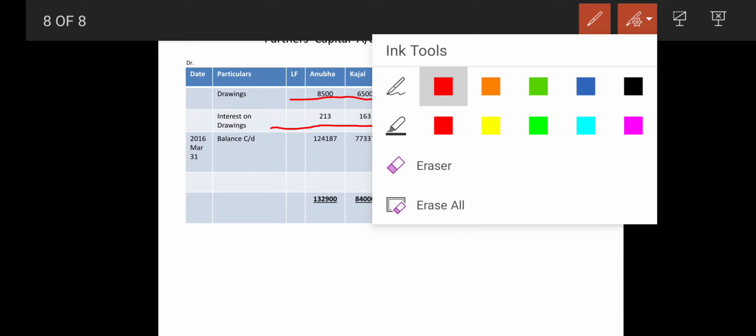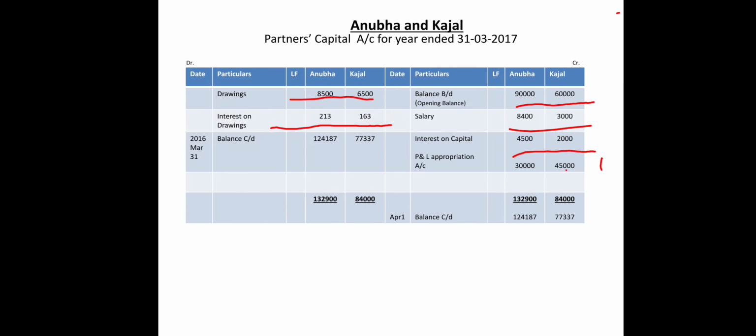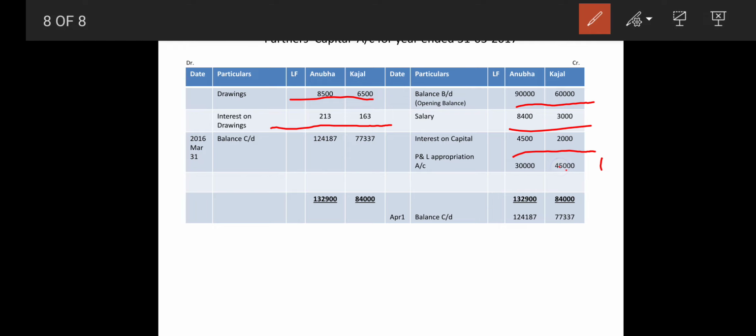Now we are going to move towards totaling of this. So while totaling this, all the credit side first is to be totaled, that is 132,900, and Kajal's gives you same way 84,000. So this way the total of them will be done, and the difference whatever you arrived at is 1,24,187 and 77,337 of Kajal. So that will give you balance carried down. So this way your full sum will be completed.